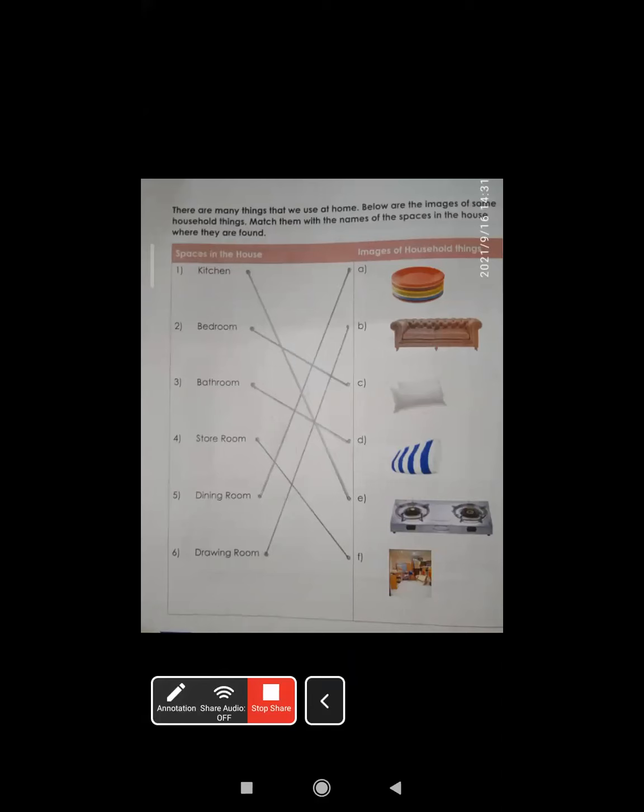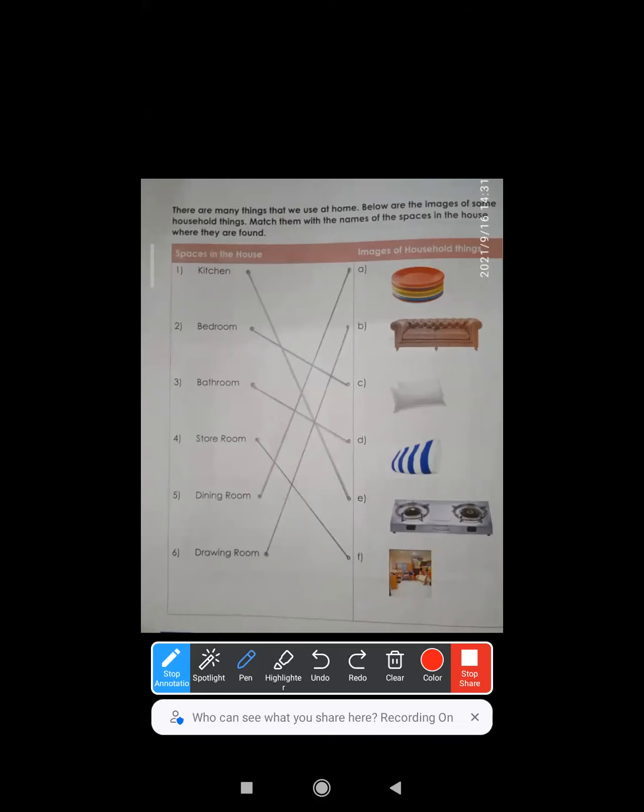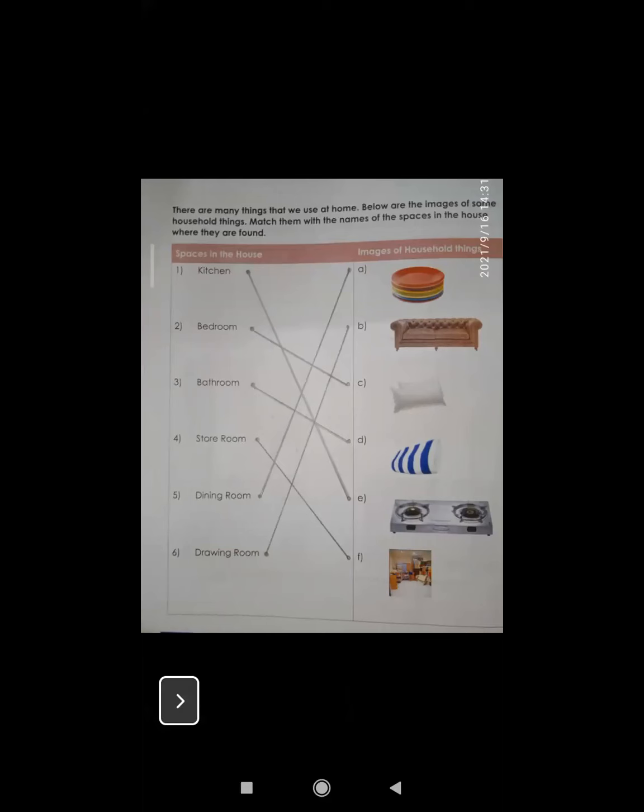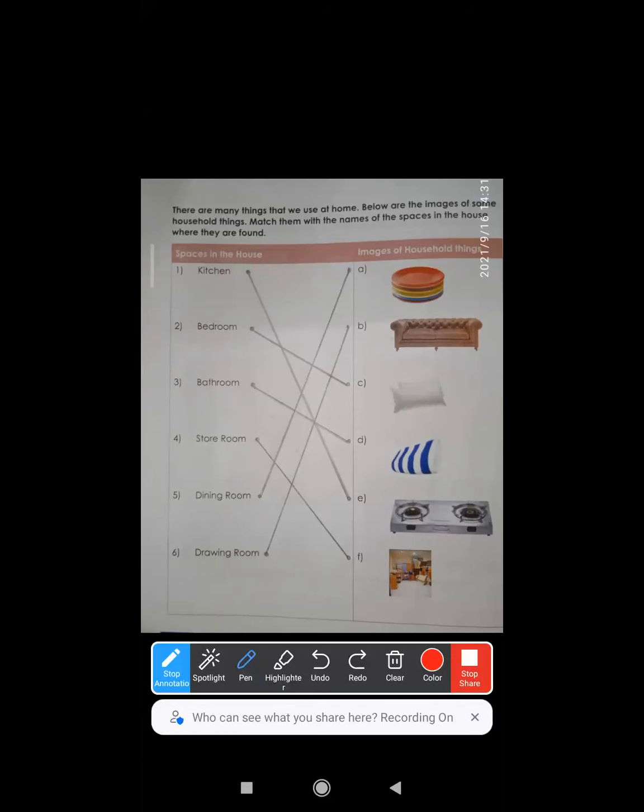Let's move to the next page. Okay, this is our next page. One second. This was the activity, right? You might have already done it. It's a coloring activity. This is the question. There are many things that we use at home. Below are images of some household things. Match them with their names and the space in the house where they are found. So let us match the things.